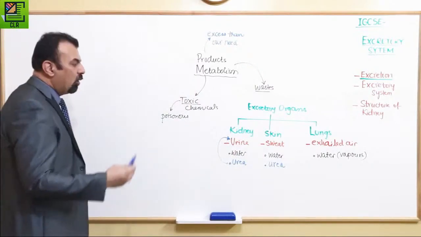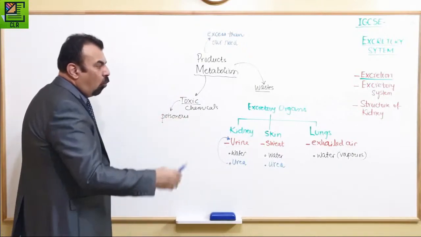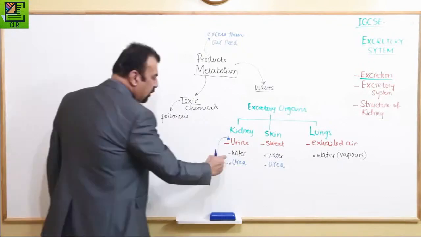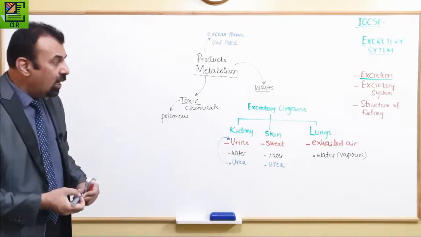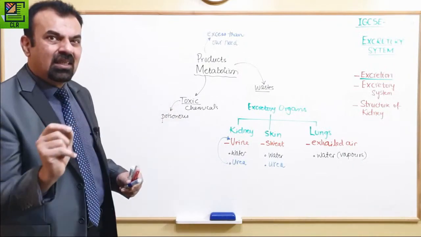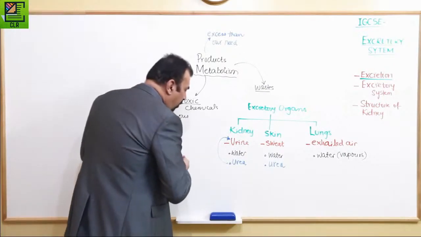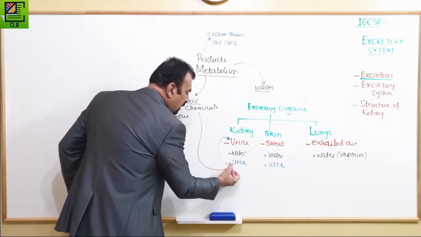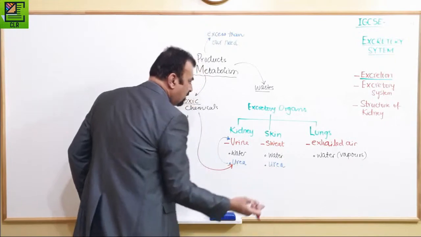And then we're going to look into what else the lungs contain. So this urea basically comes under the definition of toxic chemicals, right? Urea is a toxic chemical, so it is going to join this club.